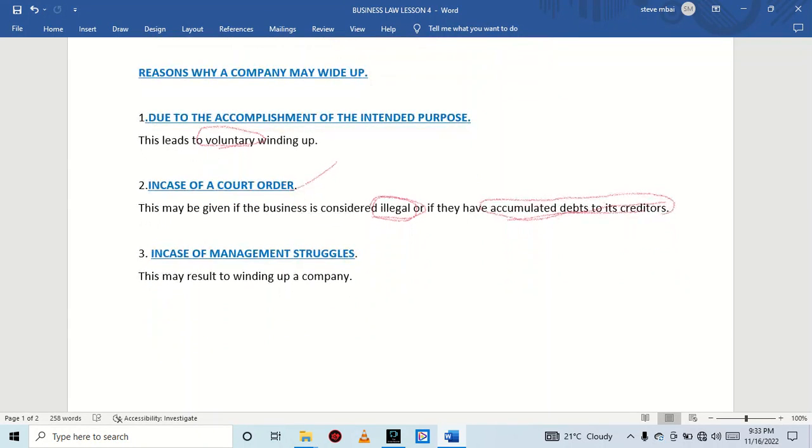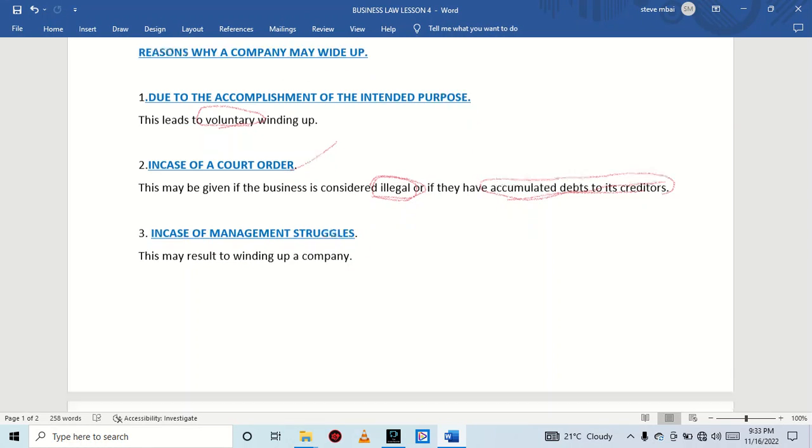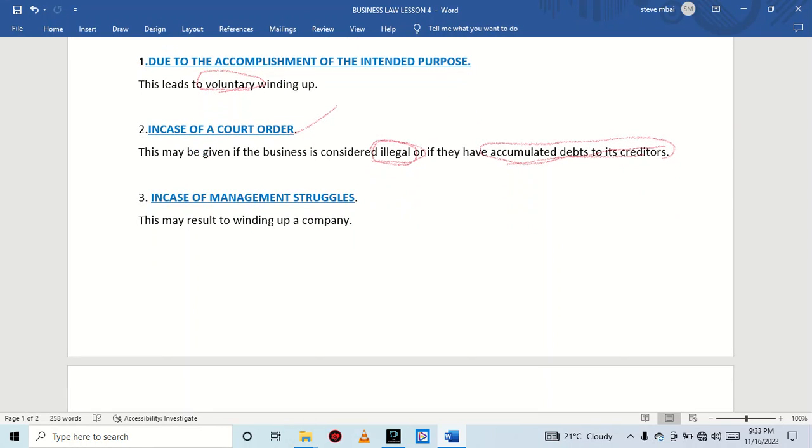We also said that a court order can be given if a business is found to be illegal or if it has accumulated a lot of debts to its creditors. Management struggles can also bring about the discontinuation of a company, which may result in the winding up of a company. These management struggles can be in the case of disagreements by the directors involved in the company.